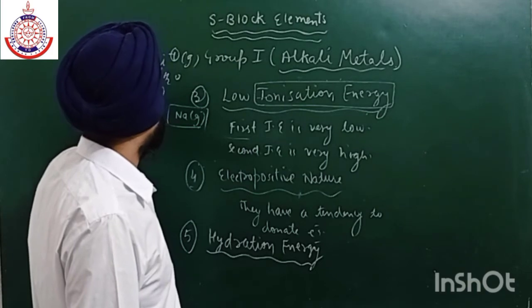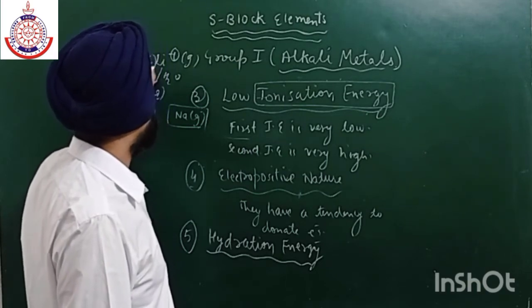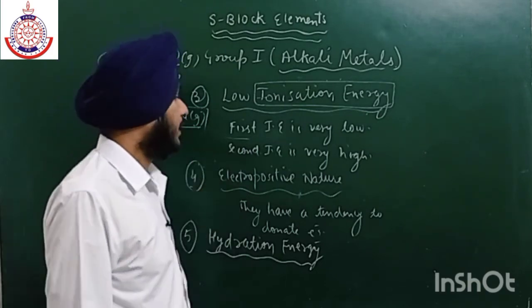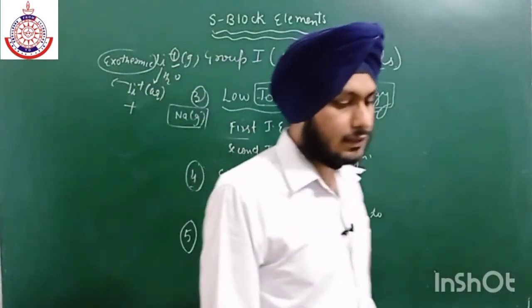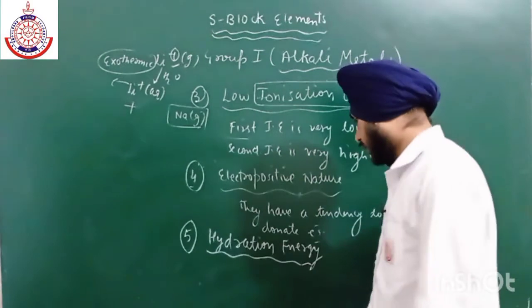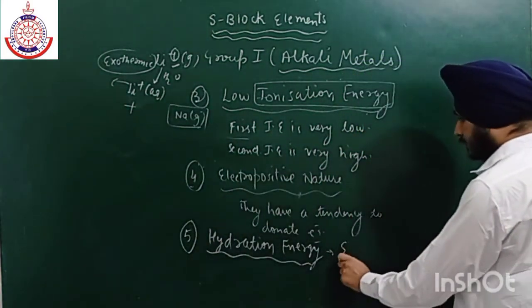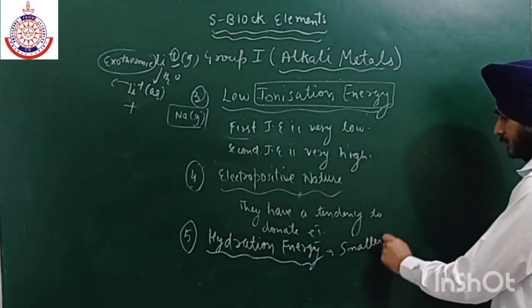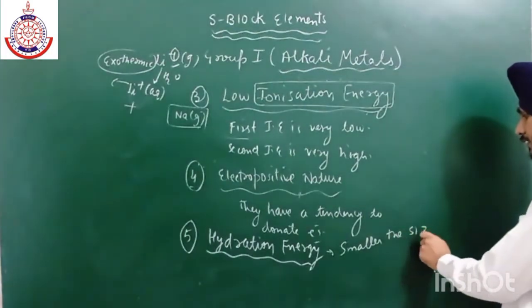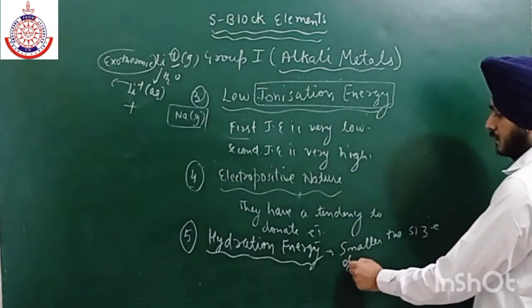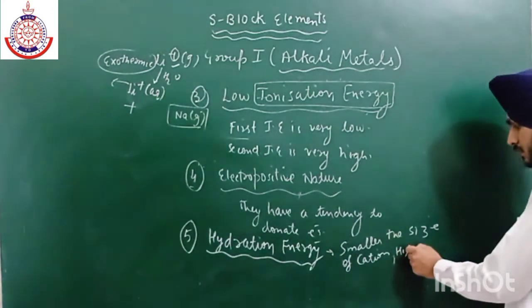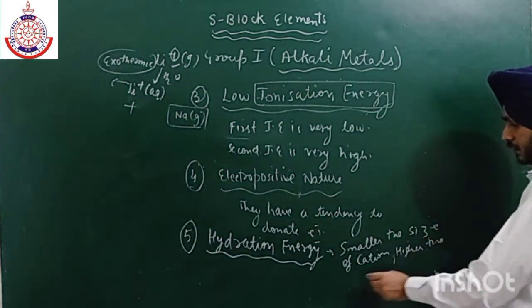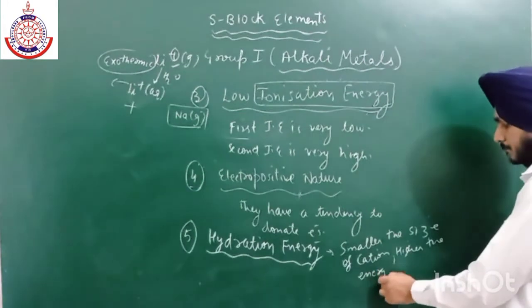A large amount of energy is released, which depends upon the size of the cation we have. Smaller the size of the cation, higher the energy will be released. Okay, so write it down: smaller the size of cation, higher the energy will be released.